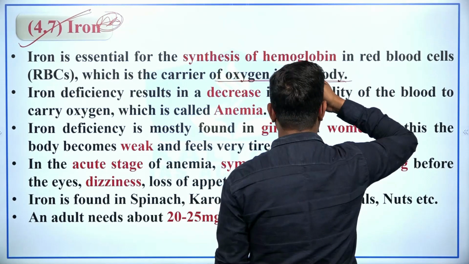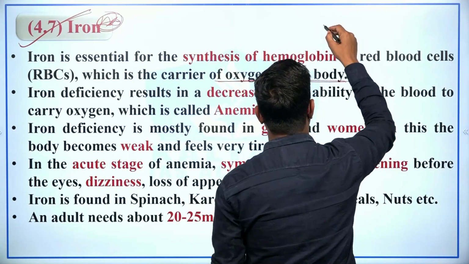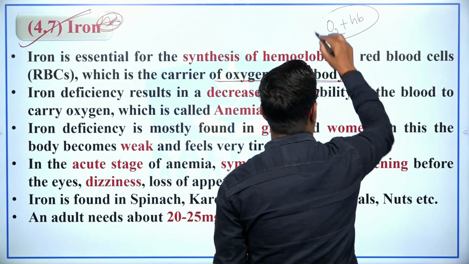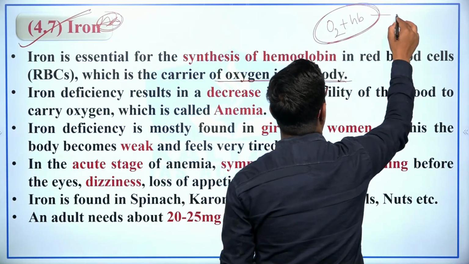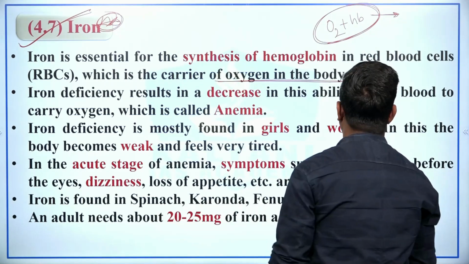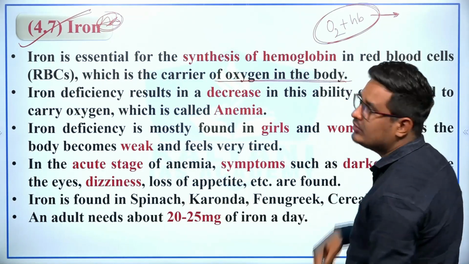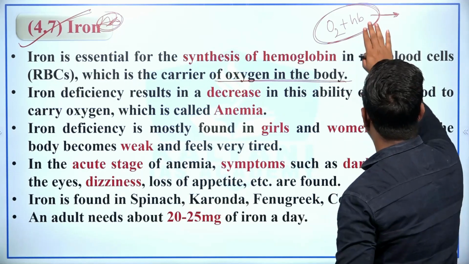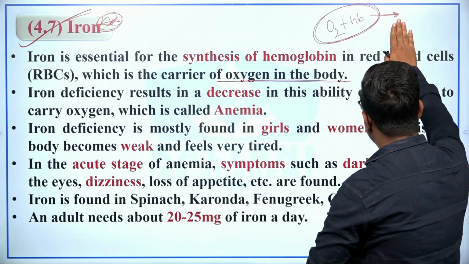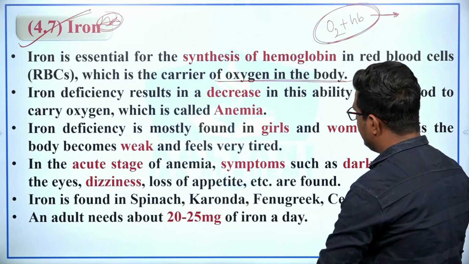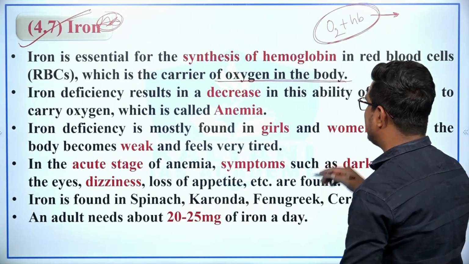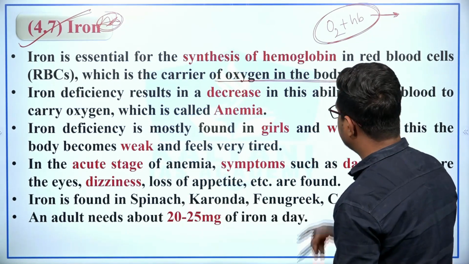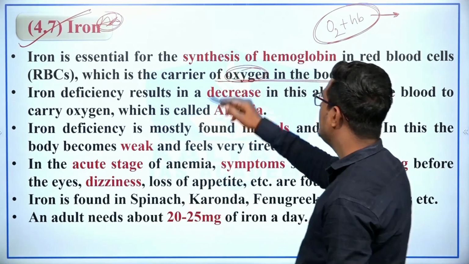In the respiratory system, I had made you understand that in the lungs oxygen along with hemoglobin forms a temporary compound, oxyhemoglobin, and in the form of oxyhemoglobin the blood is carried to different cells of the body, and in this way oxygen is carried to the different cells of the body.